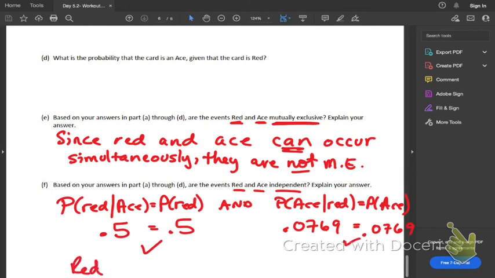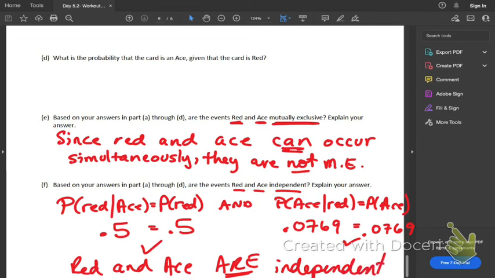So red and ace are independent. What that means is if I know that I have a red card in my hand, it's not really going to help me very much with determining if I have an ace in my hand, and vice versa. That is 5.3.